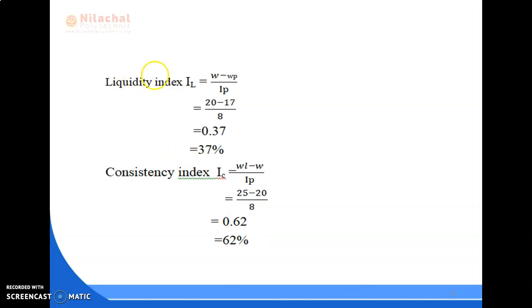Next, liquidity index IL equal to W minus WP by IP. Everything is given, so we put here the values: 20 minus 17 by 8 equal to 0.37 equal to 37%. Last one is consistency index IC equal to, we know the formula, WL, that means liquid limit, minus W, natural water content, divided by plasticity index, equal to 25 minus 20 by 8. All the values are known to us. So 0.62, and finally we convert it into percentage. This is 62%.